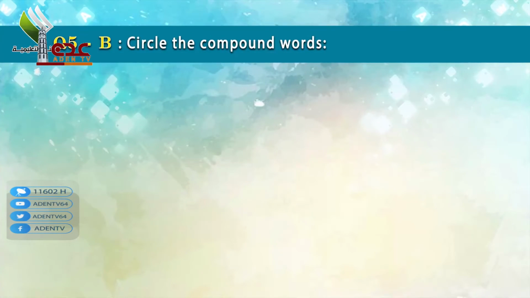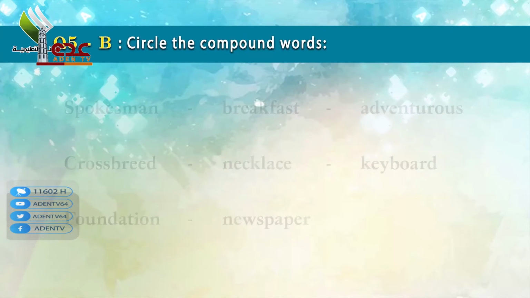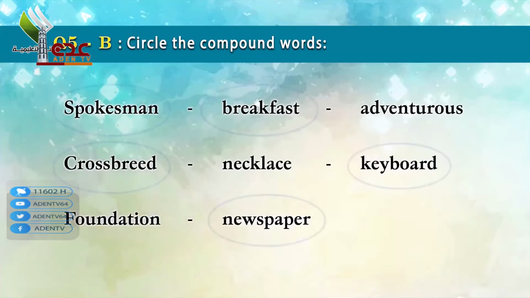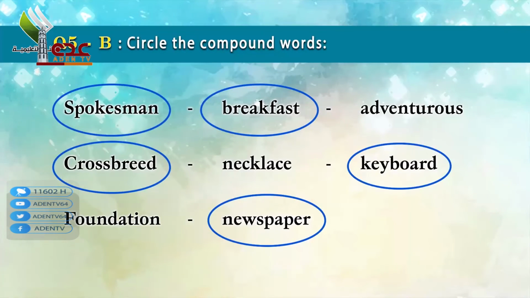Now, question B. Circle the compound words. The compound word is spokesman. As we know, we are talking about spokes and man, two words that make a compound word. Breakfast, crossbreed, keeper, newspaper. These are all compound words. We are talking about two words with separate meanings that are linked together to give one meaning.